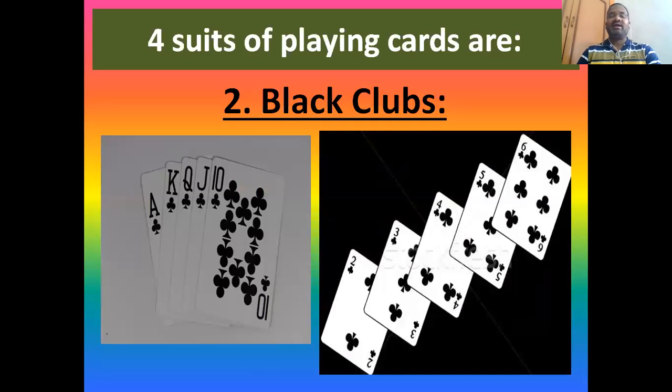Then black clubs. See, this is the shape of the club, small three circles, and again these are all completely in black color, but again these black clubs will be 13 cards, and numbers will be like 2, 3, 4, 5, 6, 7, 8, 9, 10. And face cards, what are the face cards? J, jack; Q, queen; K, king; and A, ace. So this is black clubs.